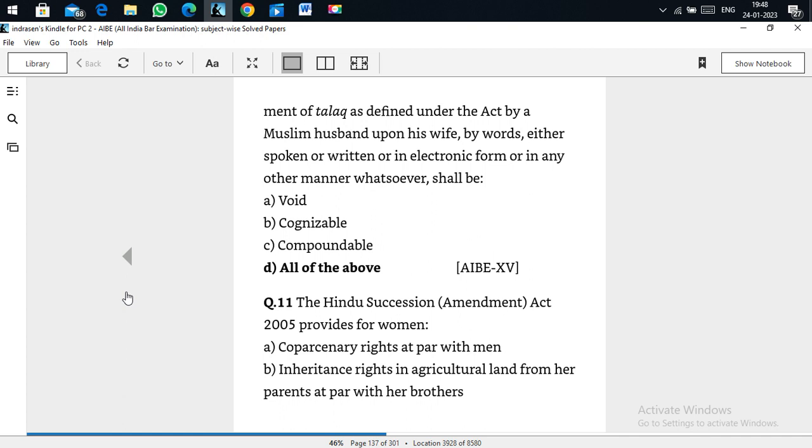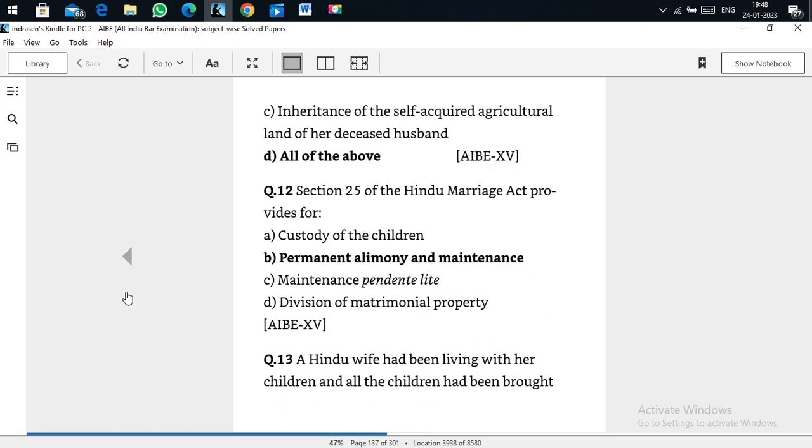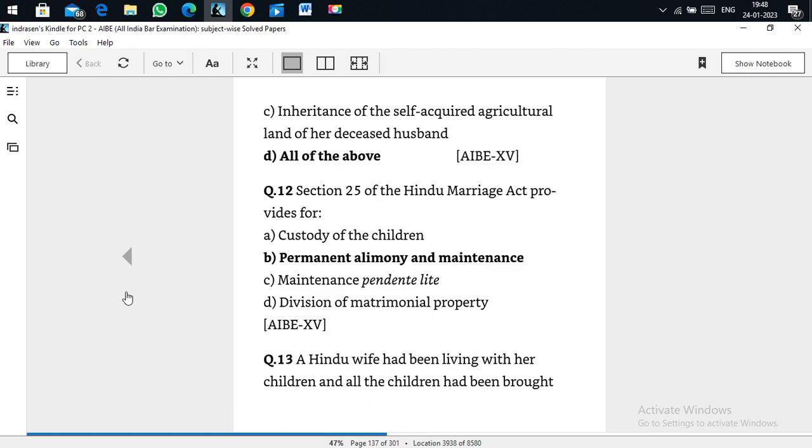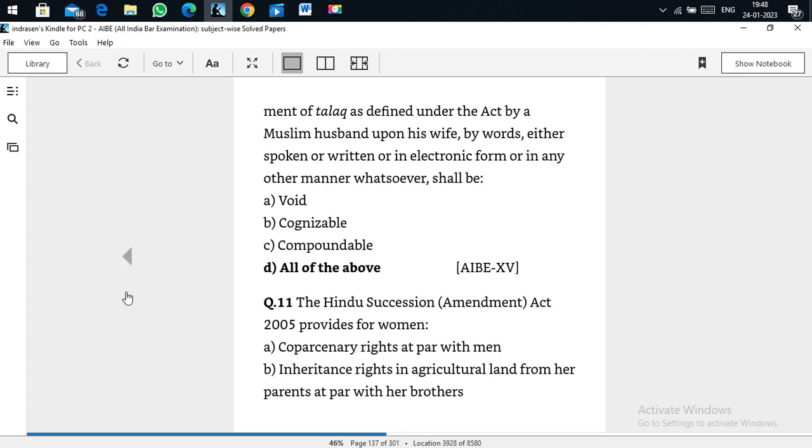The Hindu Succession Amendment Act 2005 provided for women compulsory rights on par with men, that is, equal rights, and inheritance rights in agricultural land from her parents at par with her brothers, and inheritance of the self-acquired agricultural land of her deceased husband, all of the above. Before the 2005 Amendment Act on Hindu Succession, there were no such rights for women, and in 2005 it gave the rights to women at par with men in all respects.